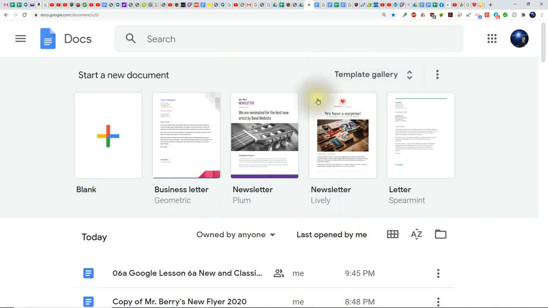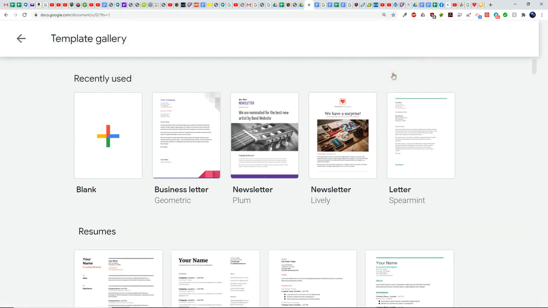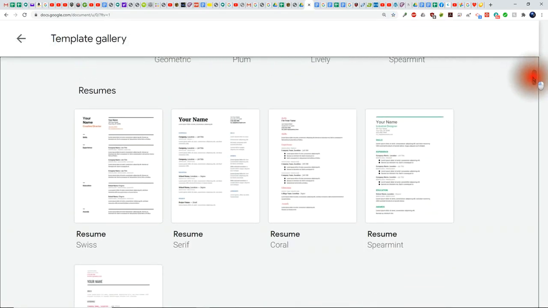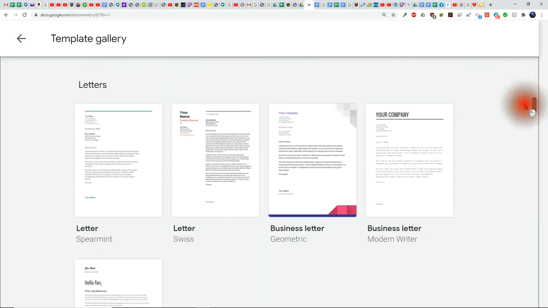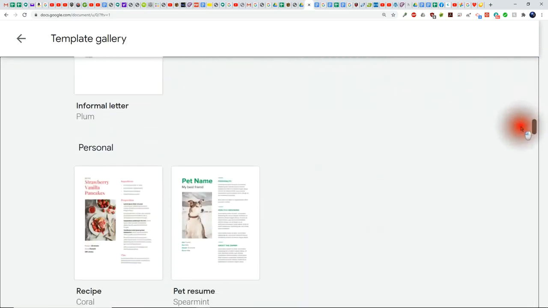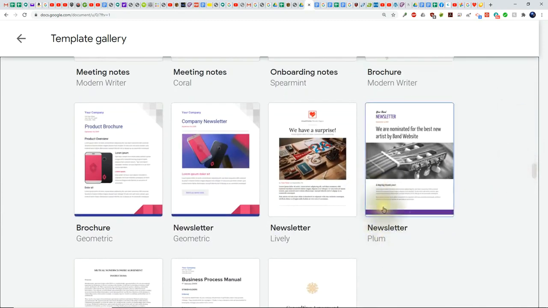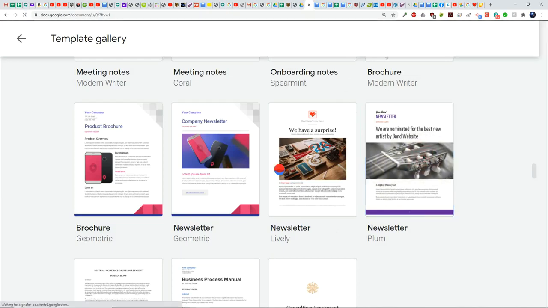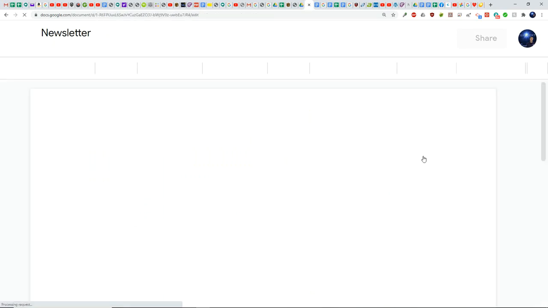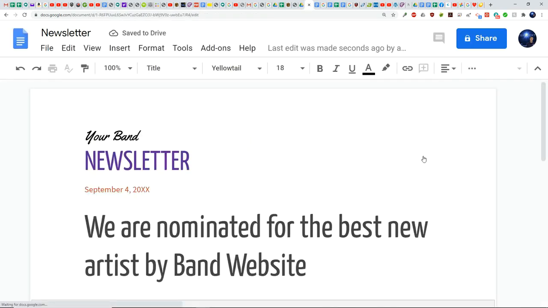Step number 17. Click on the Template Gallery found in the upper right hand side of your screen. This will reveal more templates. Step number 18. Go down the list until you can find the template called Newsletter by Plum. You'll have a purple line as seen here, and you'll have a black and white picture of a guitar in the middle. Step number 19. Open the template by clicking it. If any message appears, click on Got it or OK to close them.